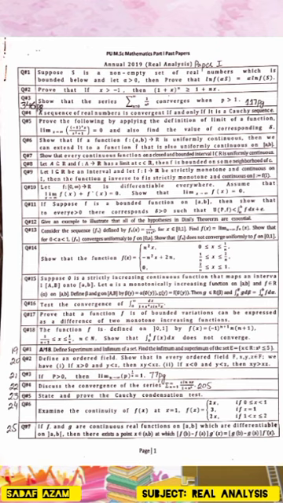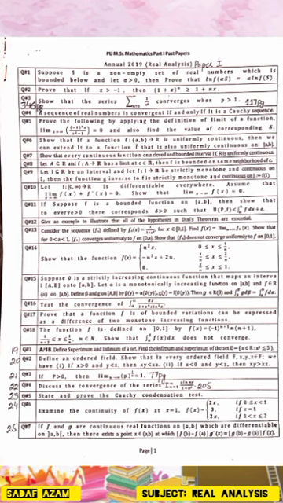Question number 16. Test the convergence of integral 0 to infinity dx over 1 plus x to the power 4 sin squared x. Question number 17. Prove that a function f of bounded variation can be expressed as a difference of two monotone increasing functions.